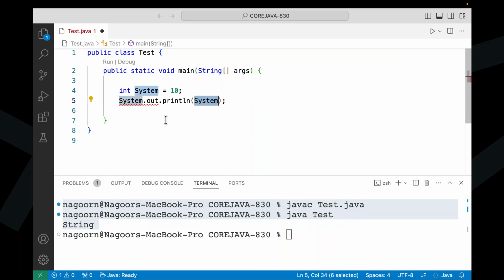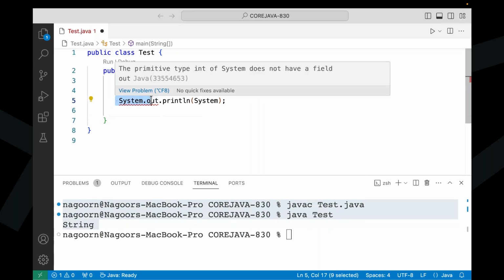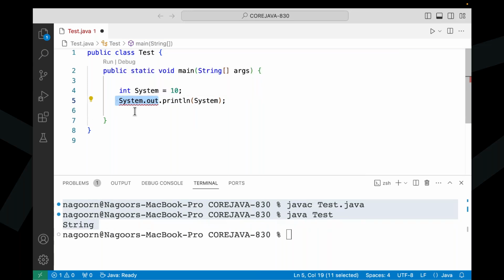Now tell me, that first system I have used as what? System dot out is available, where system is as what? I have used the system as what? As a class name or an integer variable? The first utilization is system as what? Class name or an integer variable? Yes, class name.